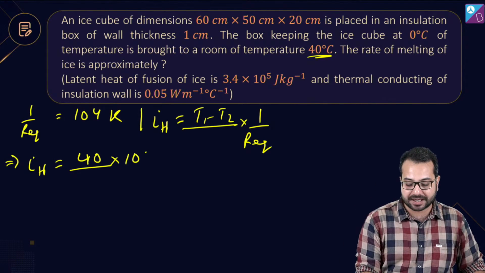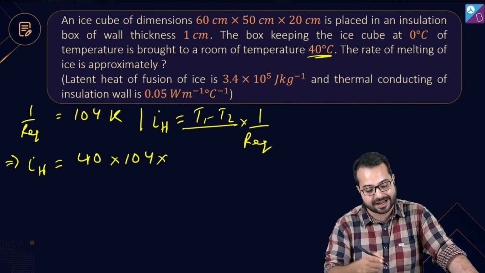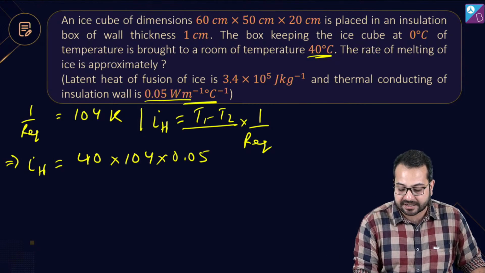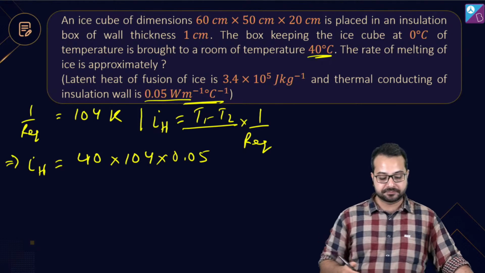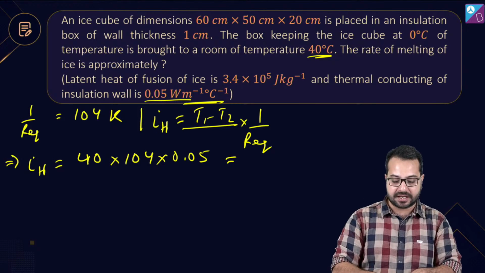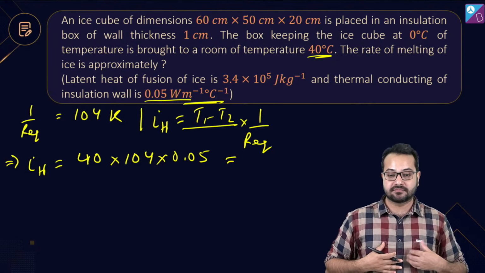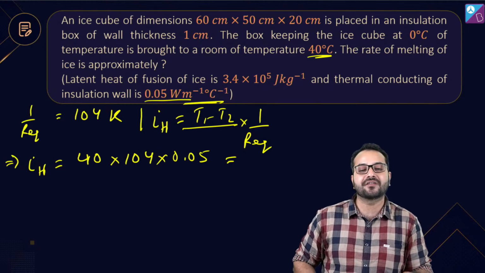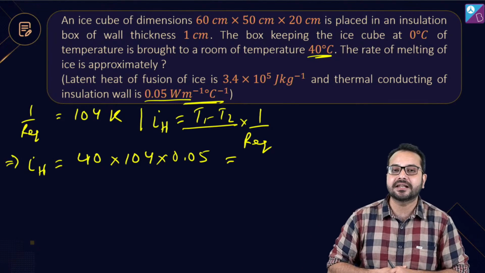मतलब ये कितना हो जाएगा? Multiplied by 104K. Do you get this? What is the value of K? The value of K is 0.05 and it is given in SI units, so we don't need to do any conversion. Is that correct? Okay. Which means that in 1 second, understand the meaning of this, in 1 second this much amount of heat is being gained by the ice. Heat current मतलब heat per unit time. So in 1 second this much amount of heat ice is getting. So how much ice will melt in that 1 second?